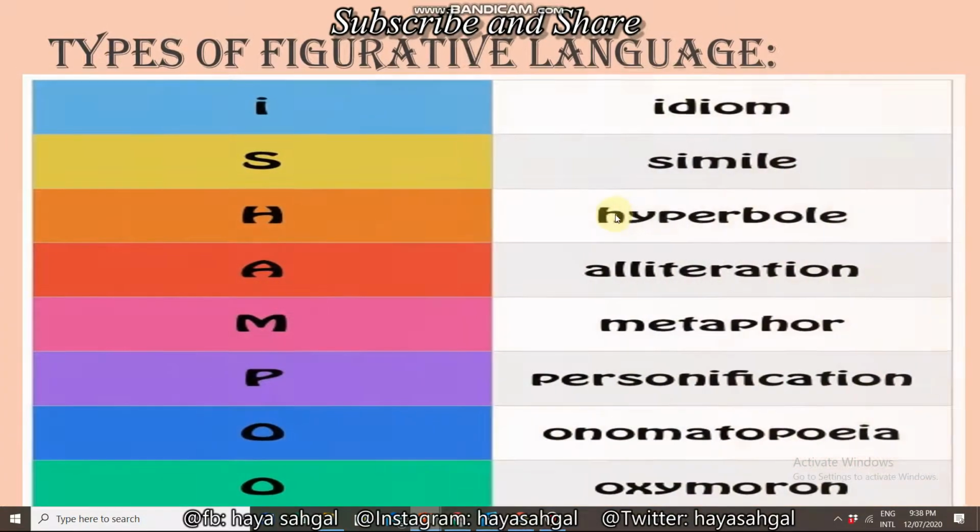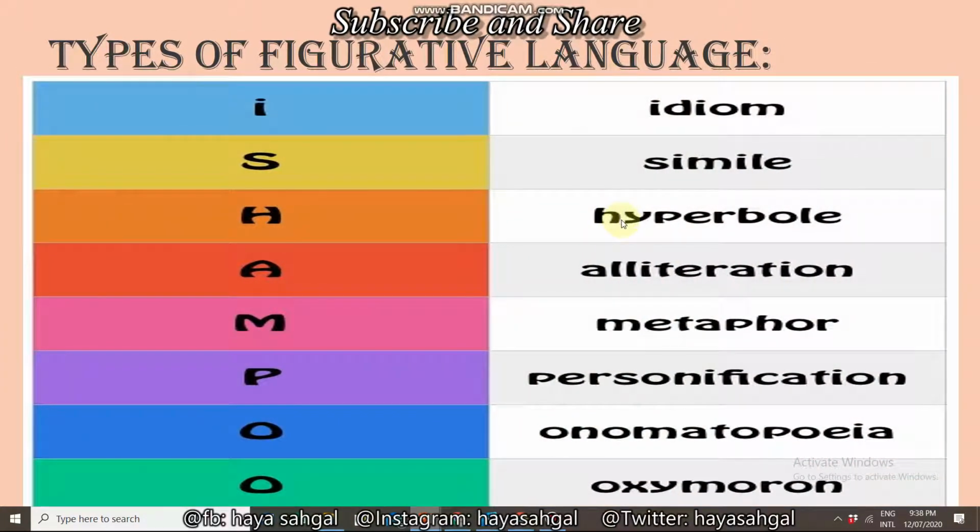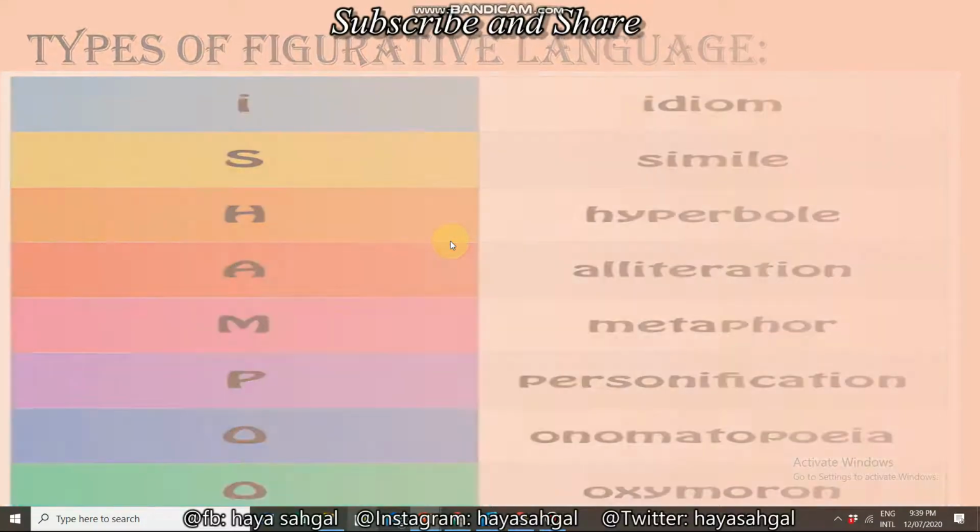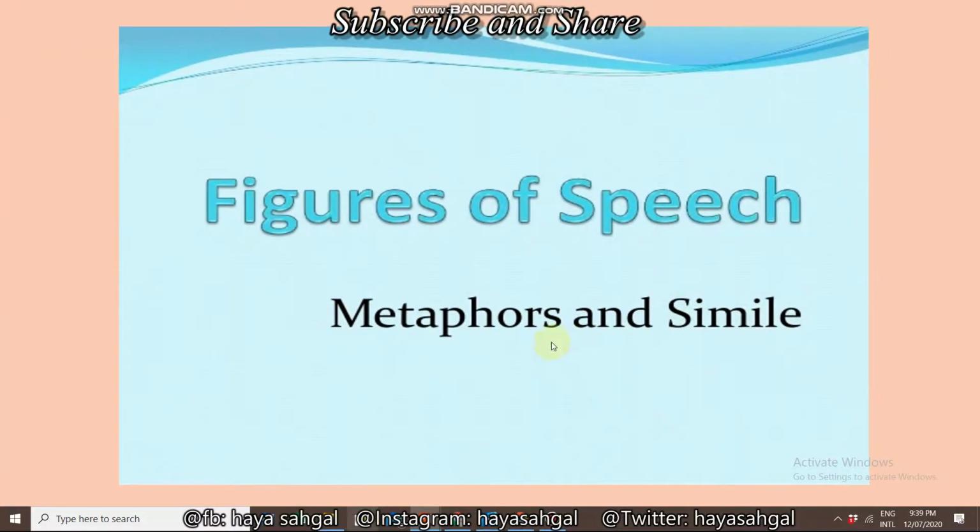Today we will start the second part of figurative language. As in previous class I have already explained types of figurative language. The types of figurative language are I SHAMPOO, that stands for I for idiom, S for simile, H for hyperbole, A for alliteration, M for metaphor, P for personification, O for onomatopoeia and O for oxymoron. As in previous class we discussed about idiom. Today we will discuss about simile and metaphor because they are related.